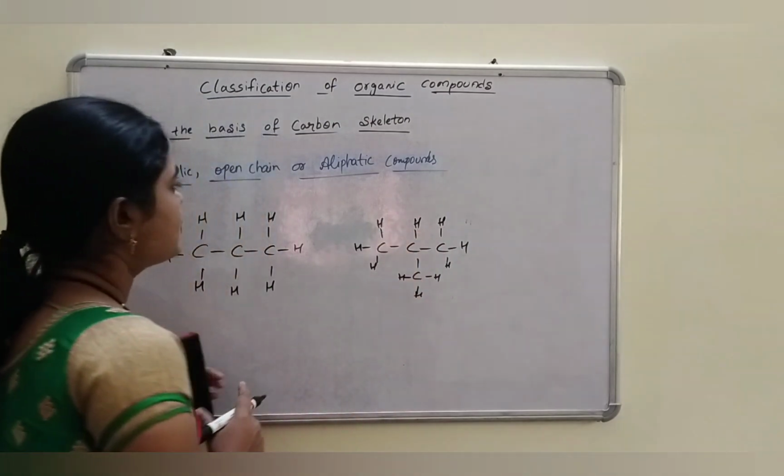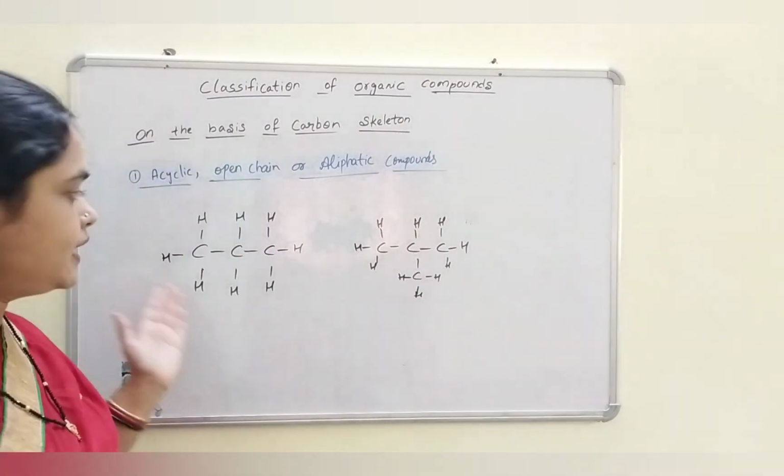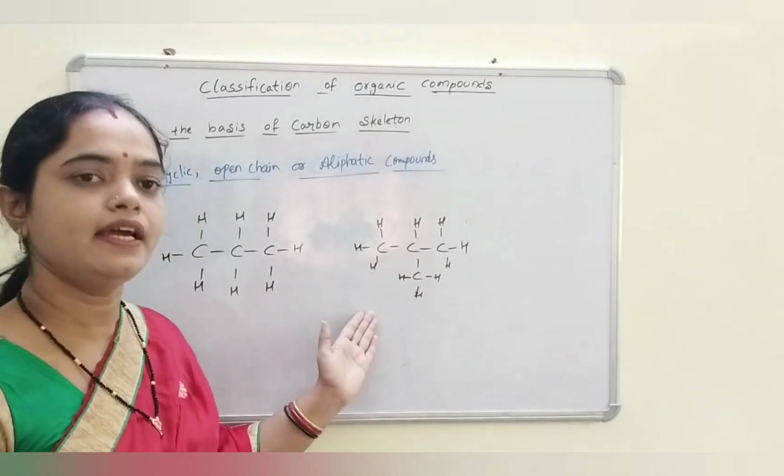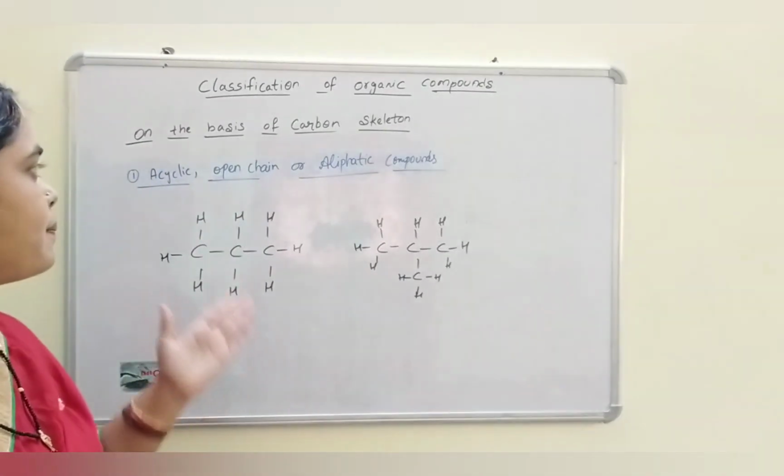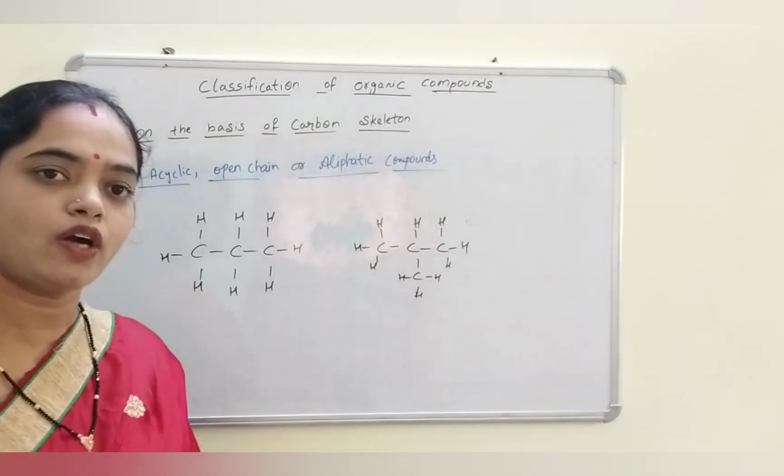The carbons present as open chain may be straight or branched. These are examples of open chain or aliphatic compounds.